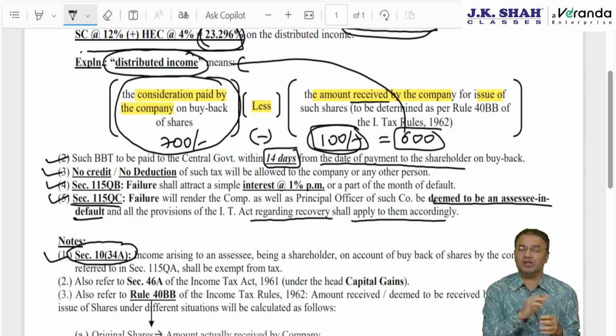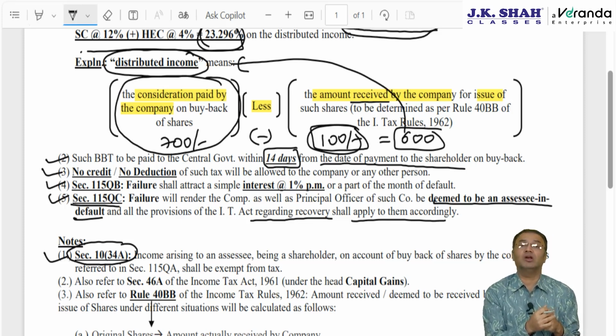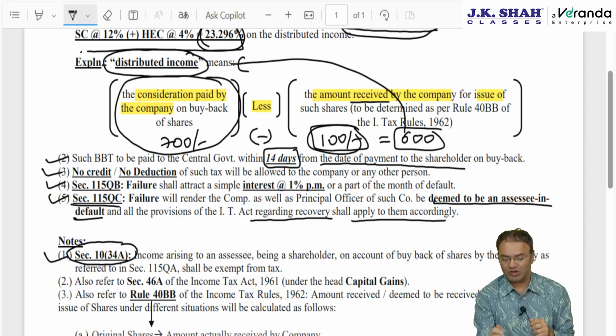From some people, the company received 100. Thereafter, the company came out with a follow-on offer. The company offered another lot of shares at 120 rupees by charging 20 rupees premium. Then maybe in future the company allotted shares at 80 rupees, that is 20 rupees discount. Then the company might have come out with rights shares, might have issued bonus shares, might have got amalgamated with another company, and then the amalgamated company buys back. There are different permutations and combinations possible. In different situations, how to compute the amount received by the company?